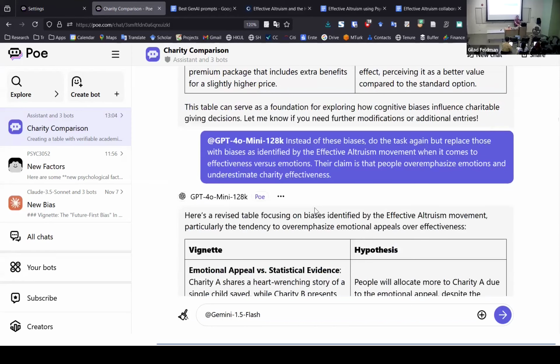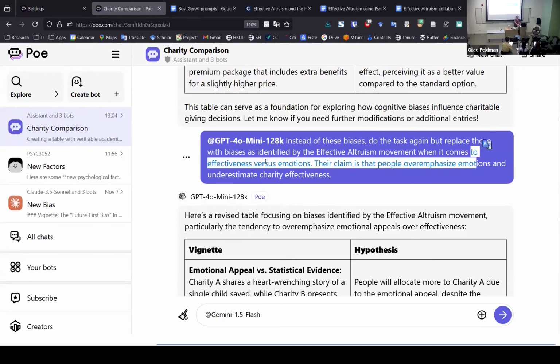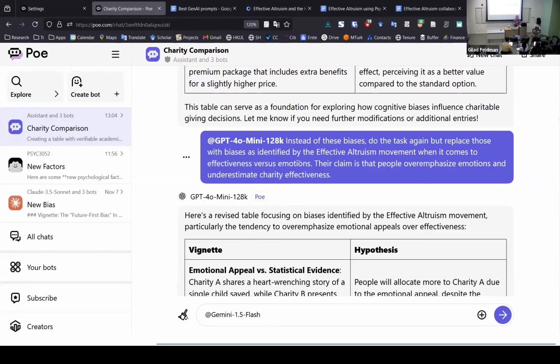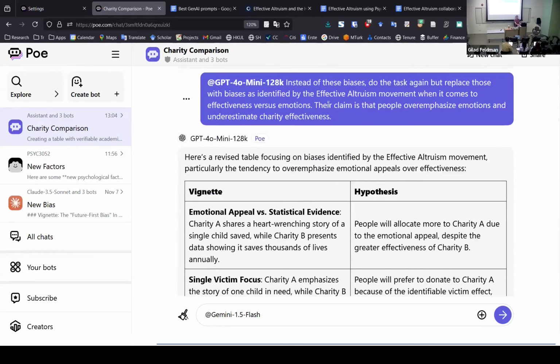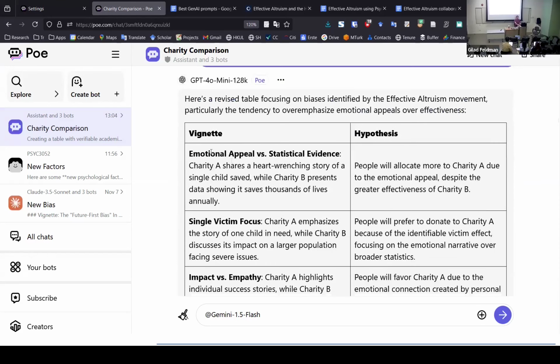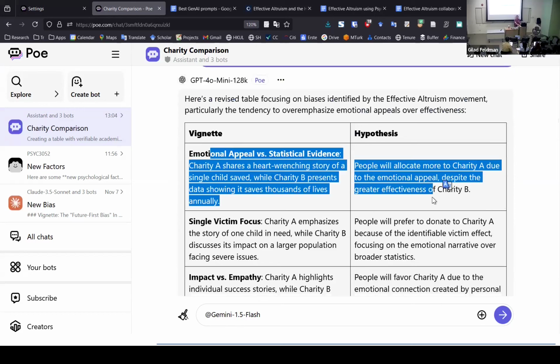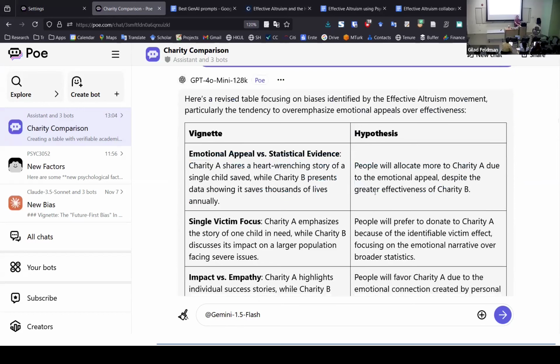So I went even further. What I wrote was, instead of these biases, do the task again, but instead replace those with biases as identified by the effective altruism movement when it comes to effectiveness versus emotions. So we've had a lot of these discussions in the past 3 sessions. And then I wrote, their claim is that people overemphasize emotions and underestimate charity effectiveness. And these ones are already quite amazing. I was very surprised by the quality of these ones.